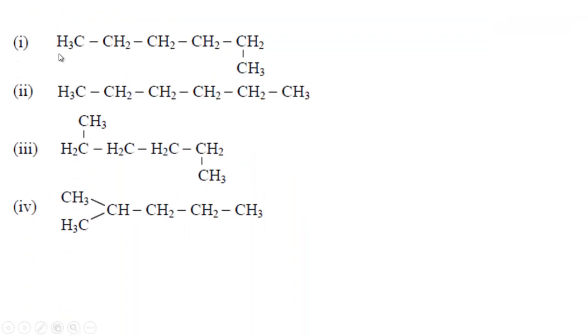For example, follow here, these are also open chain hydrocarbons, but there the bond between carbon and hydrogen is not mentioned. So if you wish, then you can write the structural formula this way. You have to understand the carbon chains of these compounds are not joined together, they are actually open. The two ends of the carbon chain are open. For this they are known as open chain hydrocarbons.